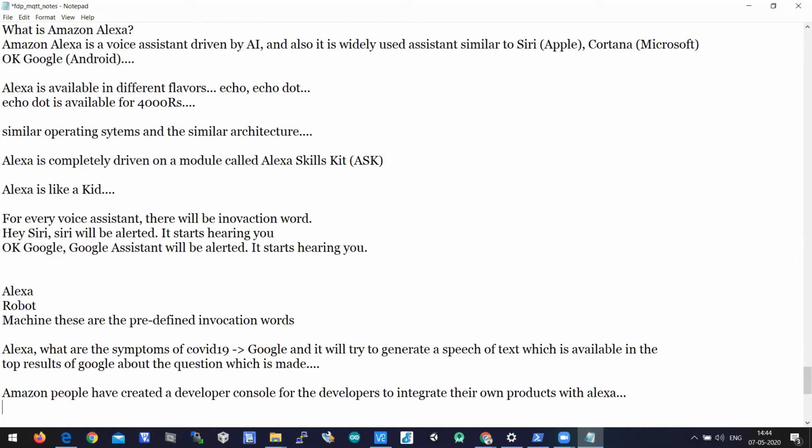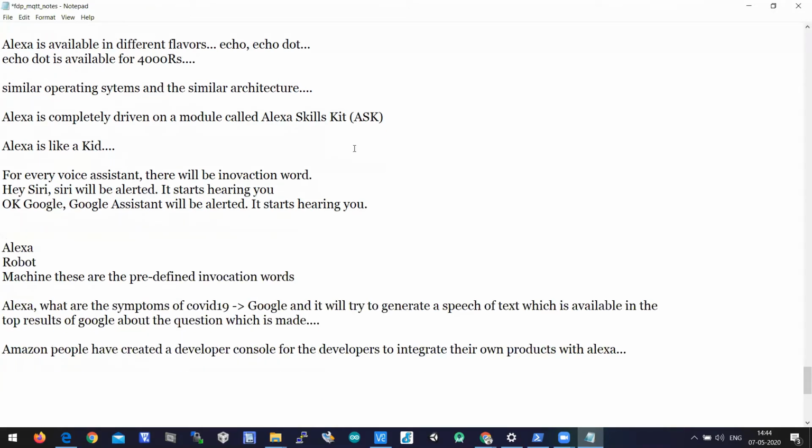For example, the most used skill in India is: Alexa, open Book My Show app. Alexa, book the ticket in so and so theater at 6 p.m. tomorrow.